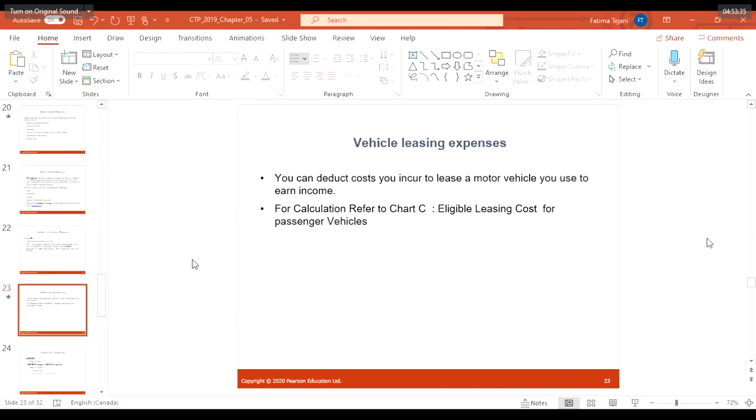We can just do the capital cost allowances and write off the car every year. You can deduct some amount of depreciation. With leasing, you have no headache if it's broken, they can replace it. But in that case, you cannot claim the repair and maintenance expenses. That's for them, they will be able to, but not you.